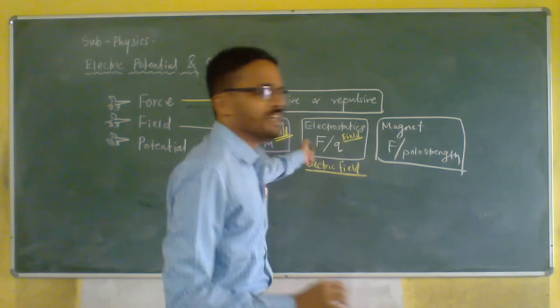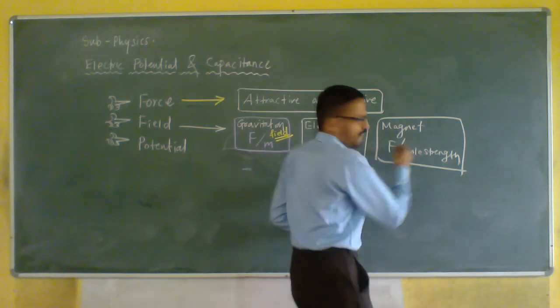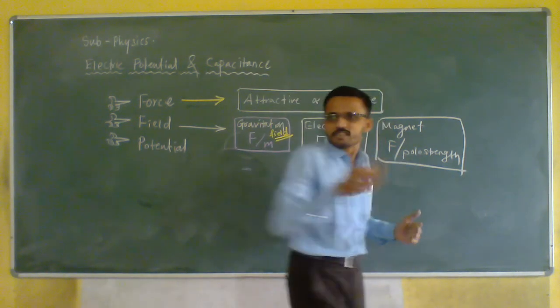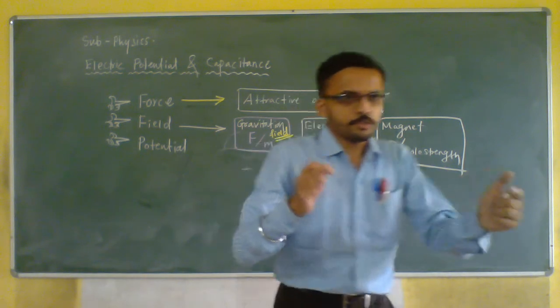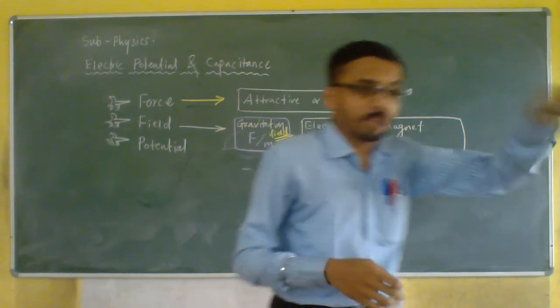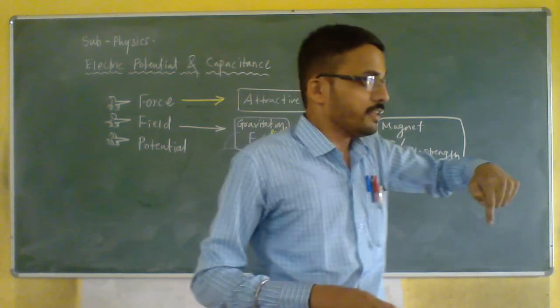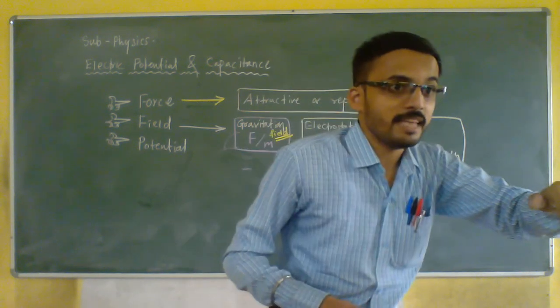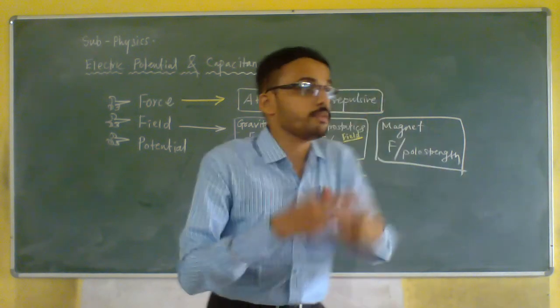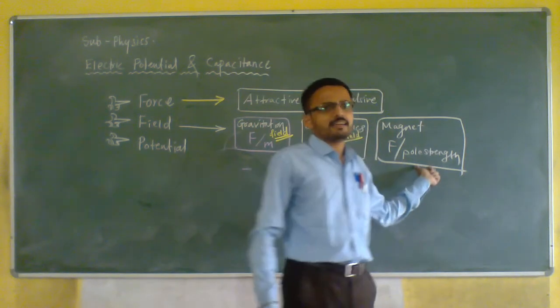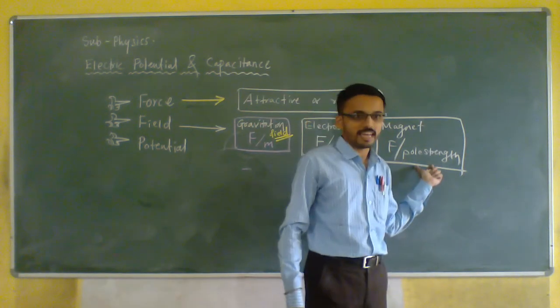Okay. So that is very interesting and very easy, right? Force per unit pole strength. Poles are there, no? South pole, north pole. So for each pole there will be pole strength. You're getting my point. So for that pole strength, there also magnetic force will be there. So how much force will be required? That will be got from the magnetic field, B, we are calculating now.